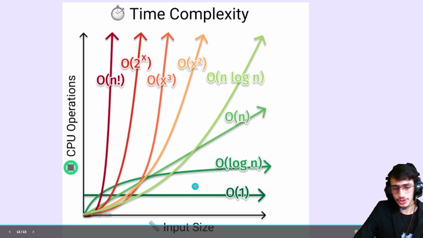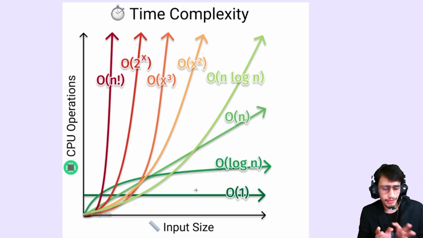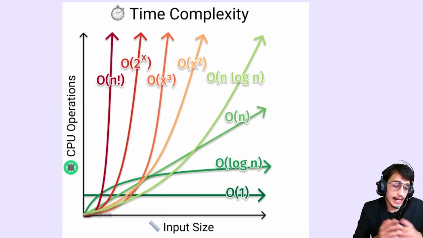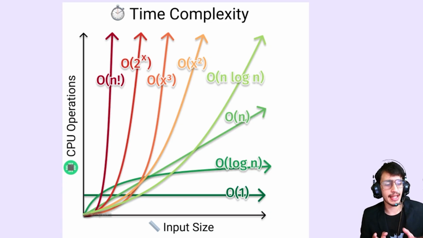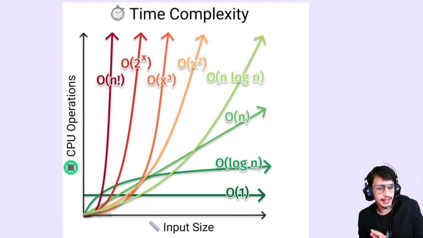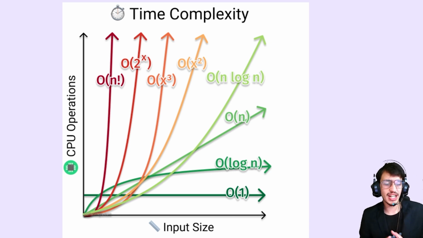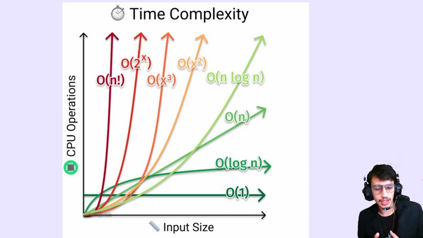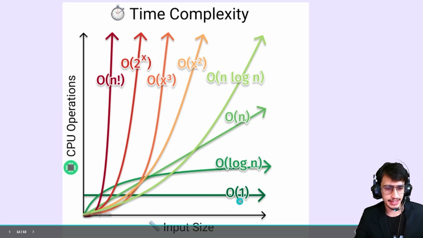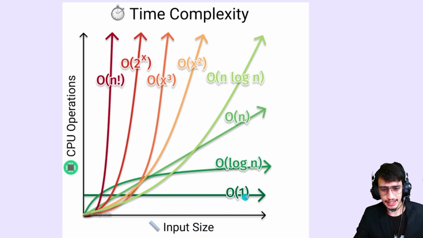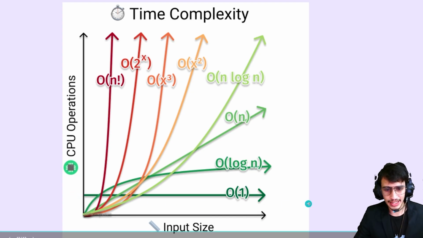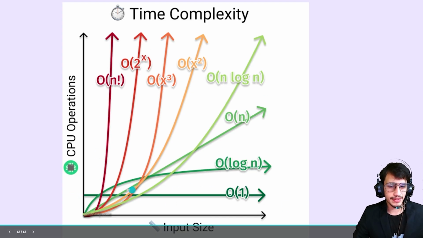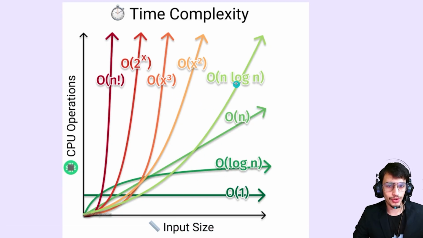So from this graph, what we understood is that when the input size is very, very small, other time complexities can be better. But when we talk about large size algorithms or large size input, then big O of 1 is always the best case. The big O of 1 is a stable line, it's not a curve. Okay, it goes like this. And others are curves, like this is big O log n, then big O of n, then big O of n log n. We will understand it deeply in the next video.